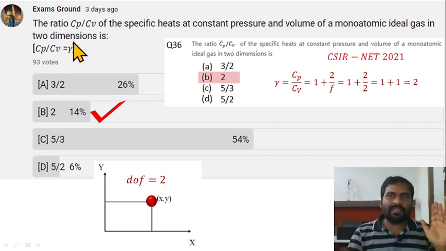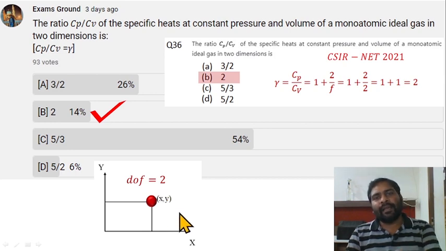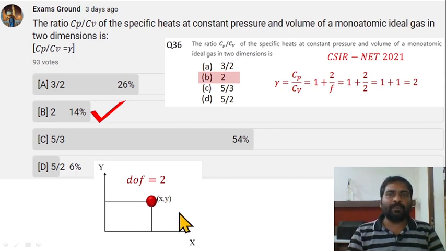First, it is 2 dimensions and monatomic. Then degree of freedom is 2. It can move in either x or y. So degree of freedom is 2. Adiabatic index gamma equal to Cp by Cv. This is asking this Cp by Cv. It is 1 plus 2 by f. This is the formula. So 1 plus 2 by 2, this is degree of freedom. Put this 2. Then 2 by 2 equal to 1, so 1 plus 1 equals 2. Just 2. This is the correct answer.